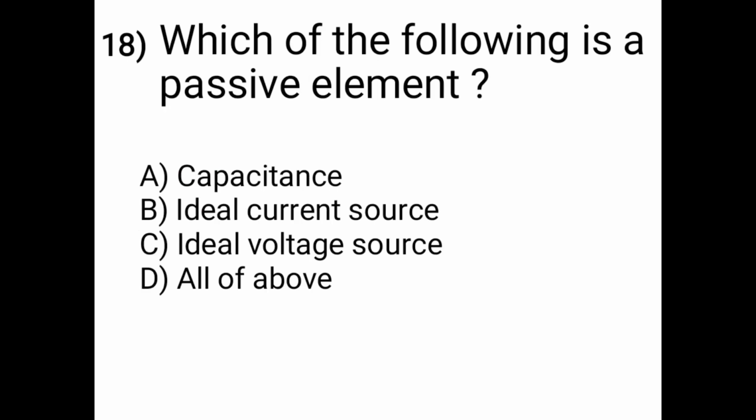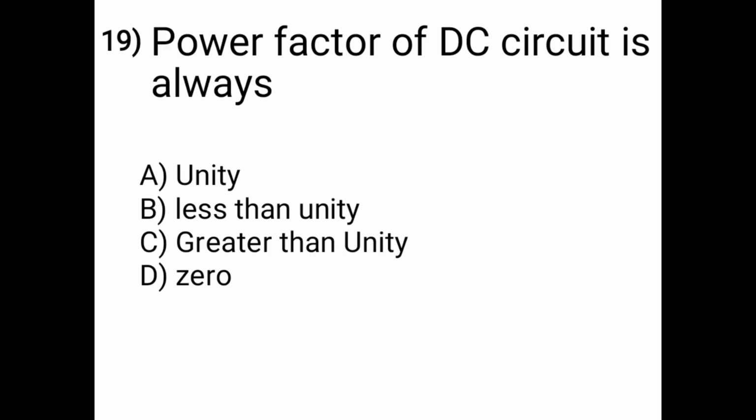Then which of the following is a passive element? Options are A is capacitance, B is ideal current source, C is ideal voltage source and D is all of above. So the correct answer is option A, capacitance. Means which of the following is a passive element? So the capacitance is the passive element. Then next question is, power factor of DC circuit is always. Means power factor of DC circuit is always unity or less than unity or greater than unity or 0. So the correct answer is option A, unity. Means power factor of DC circuit is always unity.